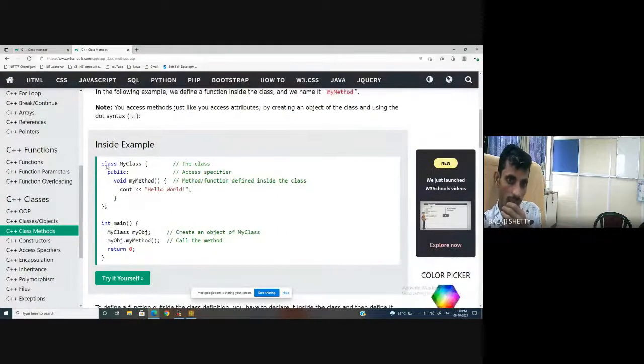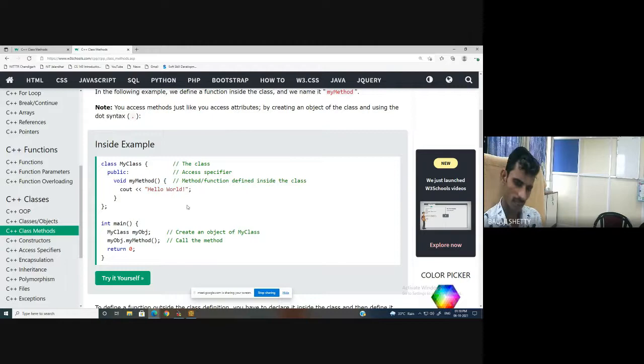See here, class my class, void my method. The class name is my class. There is no data member, directly a member function. Void my method, cout hello world. What have we done? Object dot, what is the function name? My method. Object dot function name, my method. So when you run the code, what do you get? Hello world.